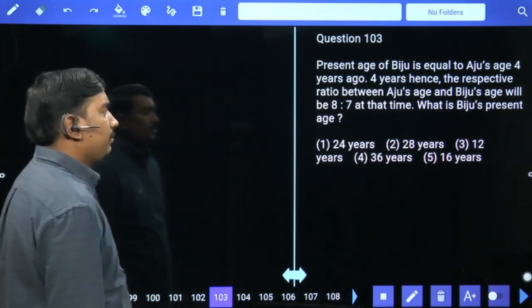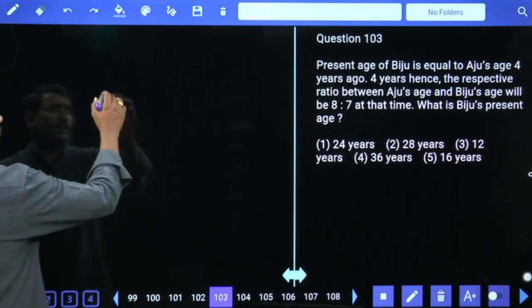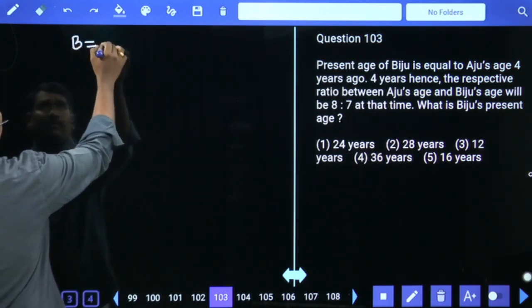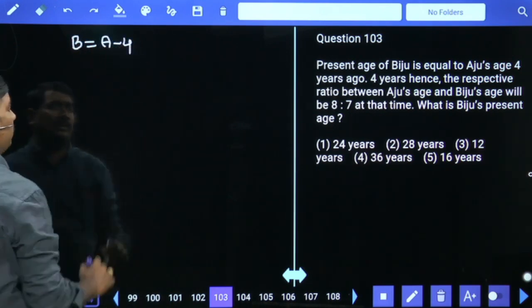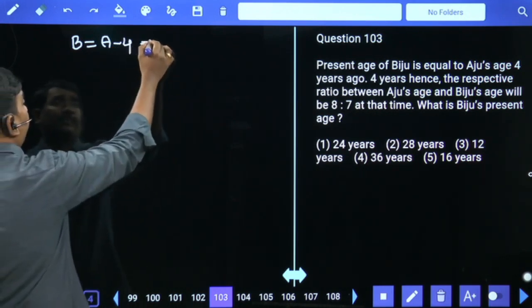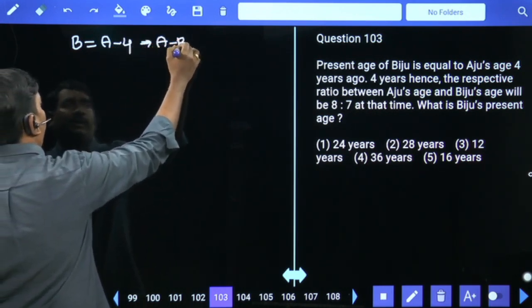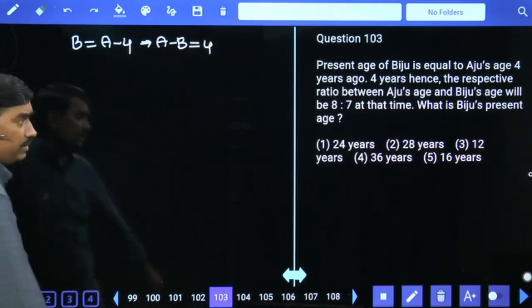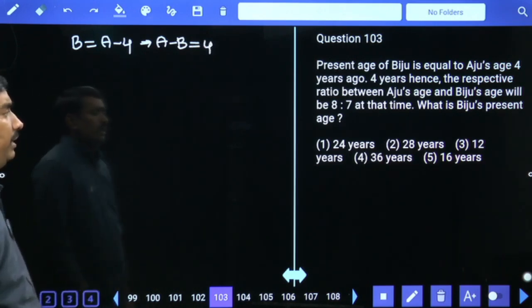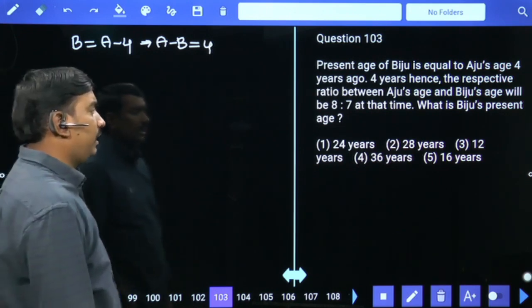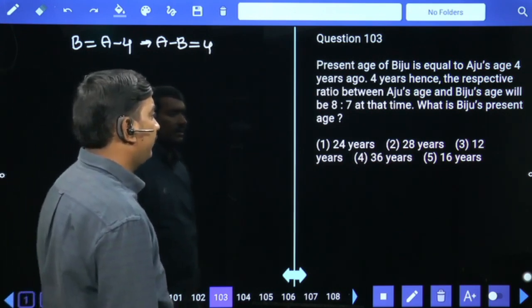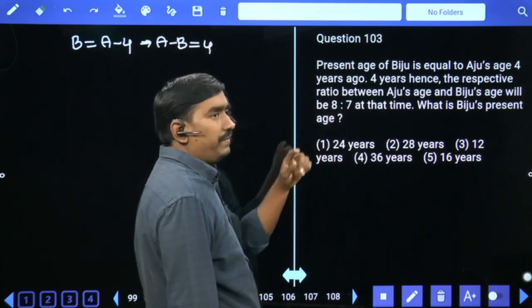Present age of Biju is equal to Aju's age 4 years ago. B equal to Aju's age 4 years ago means A minus 4. From this we can write A minus B is equal to 4 years. Hence the ratio between Aju's age and Biju's age will be 8 is to 7. 8 parts, 7 parts.